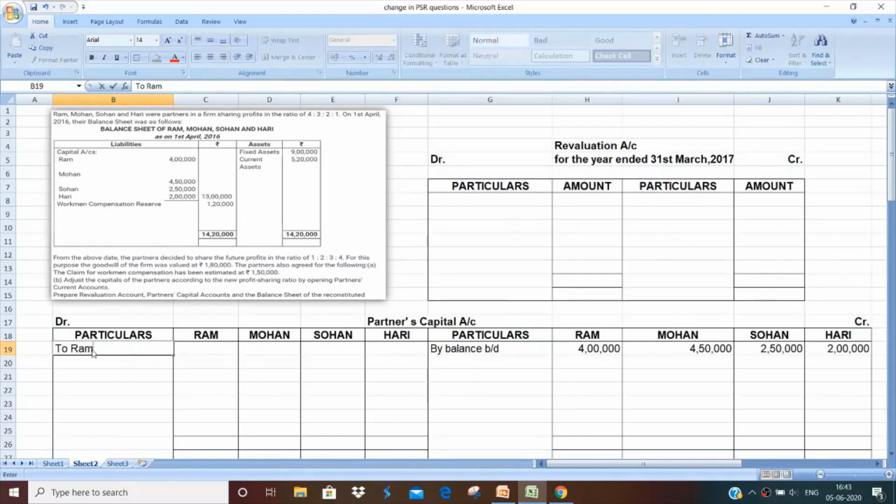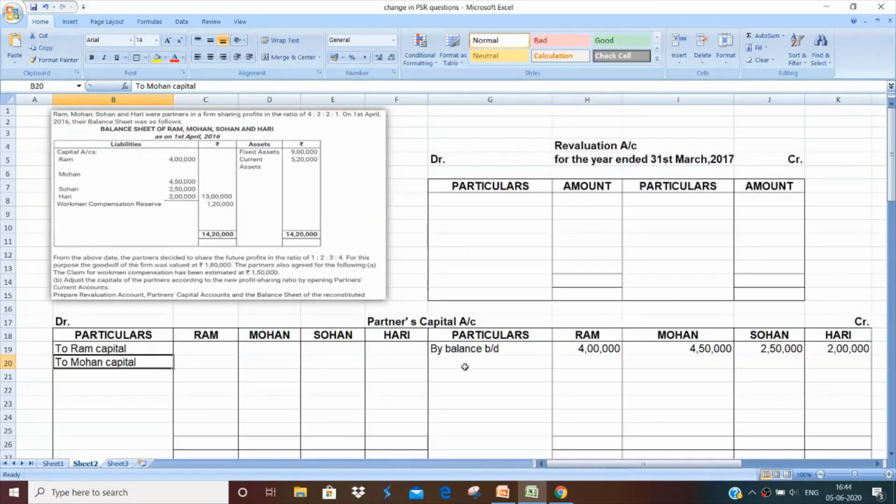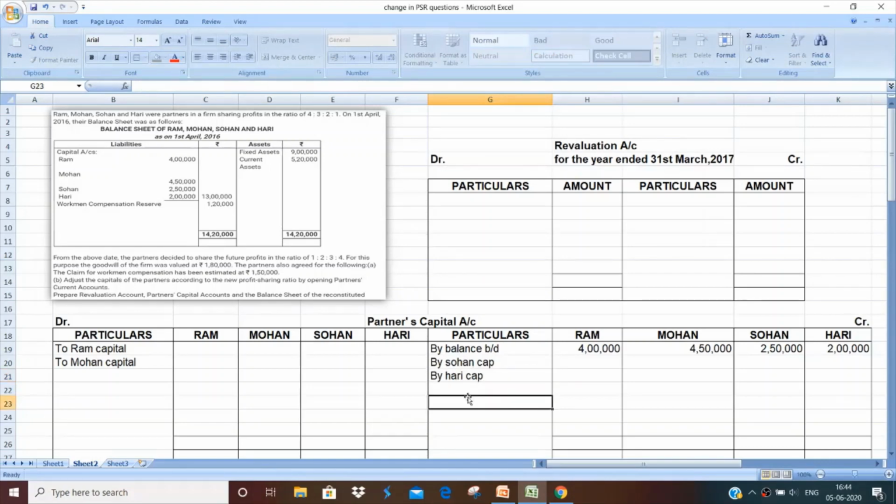To Ram capital, to Mohan capital. I hope it was Mohan only. Yes, Ram and Mohan. Sohan and Hari are to be debited in the name of Ram and Mohan. So on the debit side, I've written Ram and Mohan. Now on the credit side, I will write Sohan and Hari. So on the credit side, I'm going to write Sohan capital and Hari capital. Okay, so this I've written.